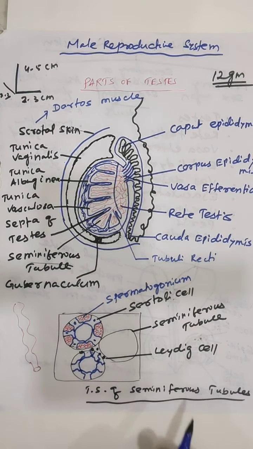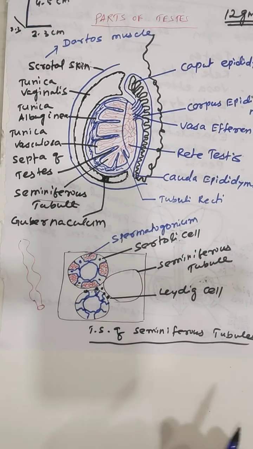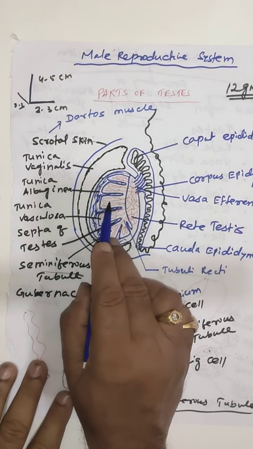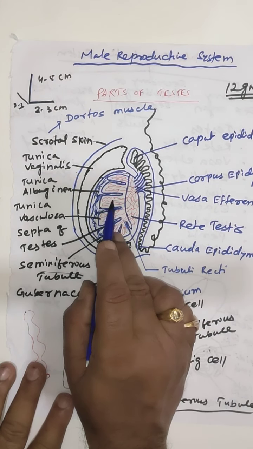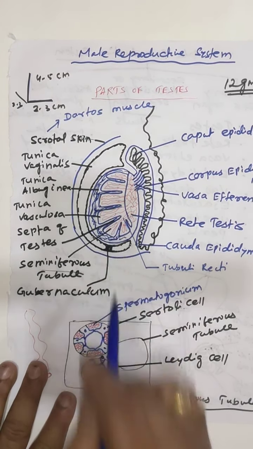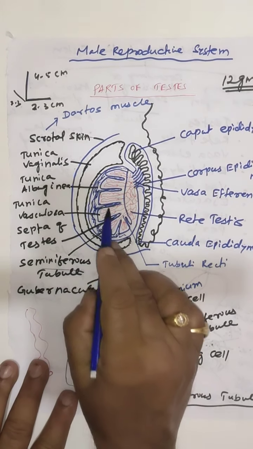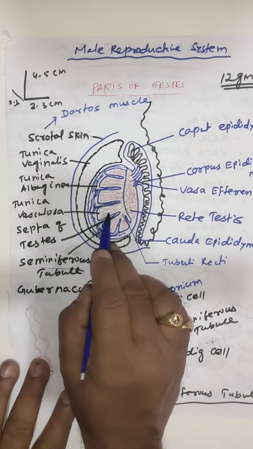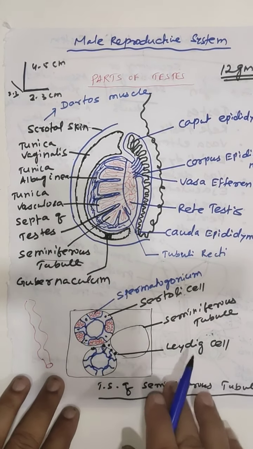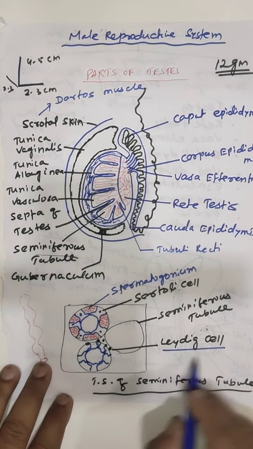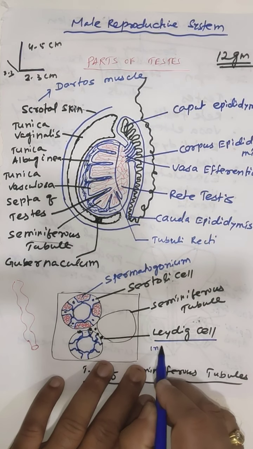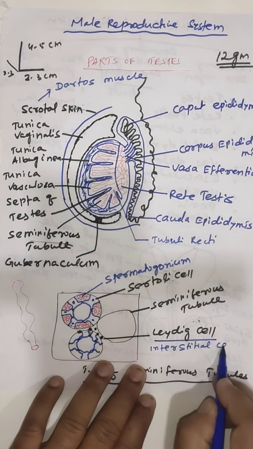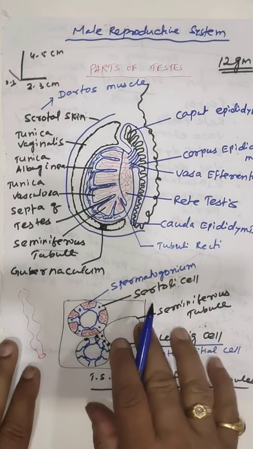Clear? Now we will discuss the detailed structure of the seminiferous tubule. Inside the lobule, 2 to 3 seminiferous tubules are found. In between the seminiferous tubules, some spaces are present where Leydig cells or interstitial cells are found.